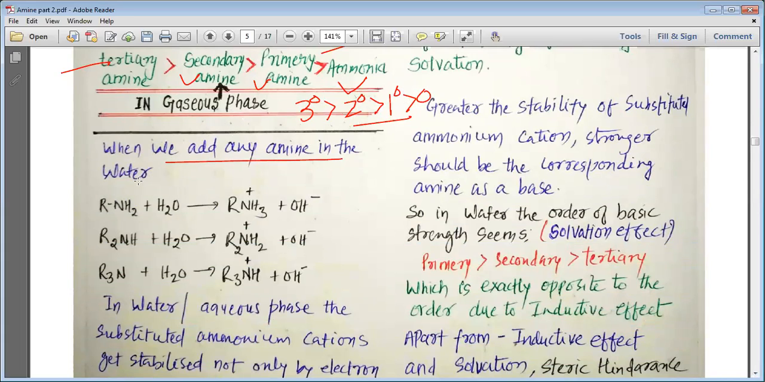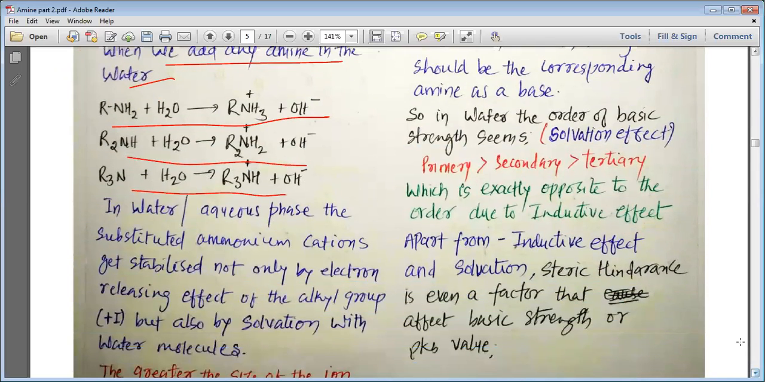Now it comes to the addition of amine into water. That means it is a discussion about the aqueous solution. When we add any amine into water, RNH2 plus H2O, it forms RNH3 plus and OH minus.